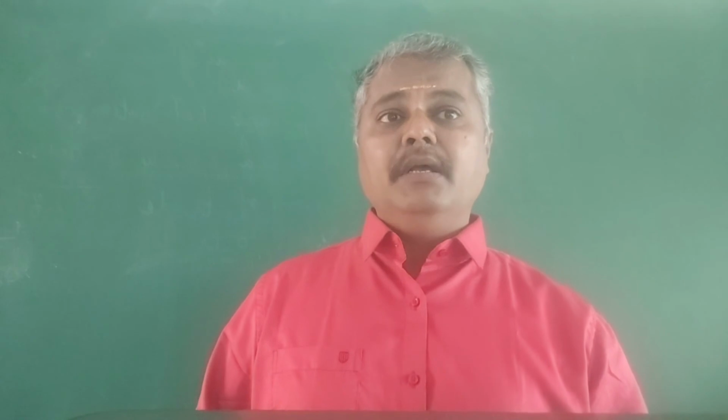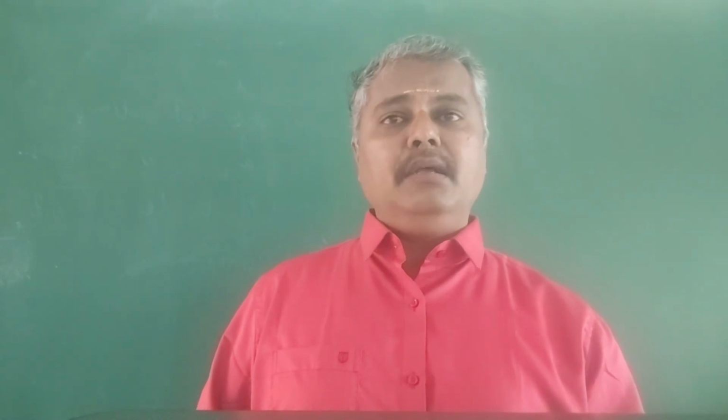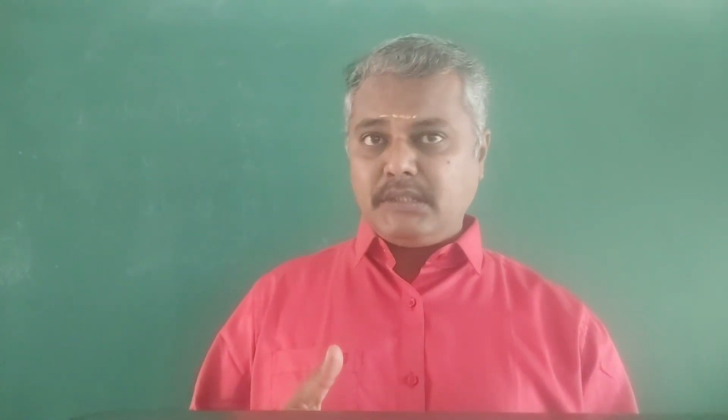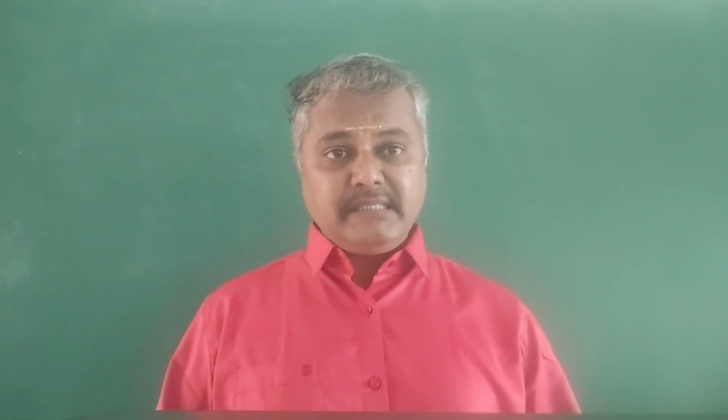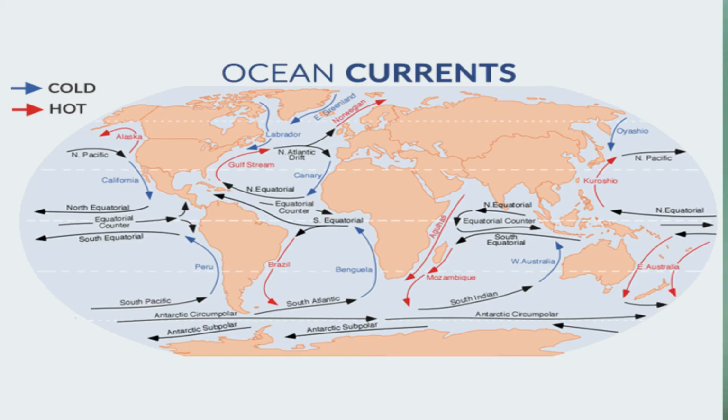Okay. So, and then what about the distribution of major ocean currents and effects? You know very well, if we take the South Atlantic Ocean, there was only one current, that is called a cold current, that means the Benguela current. What is the effect of this one? It leads to foggy conditions along the coast of Namibia, right? It helped in the development of the Namibian and Kalahari deserts. Okay.